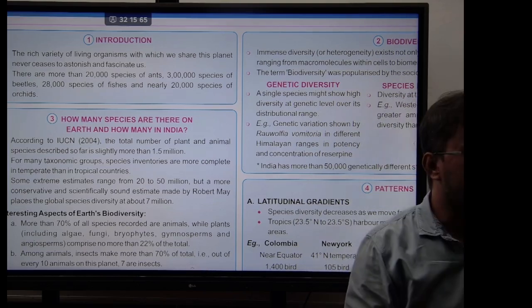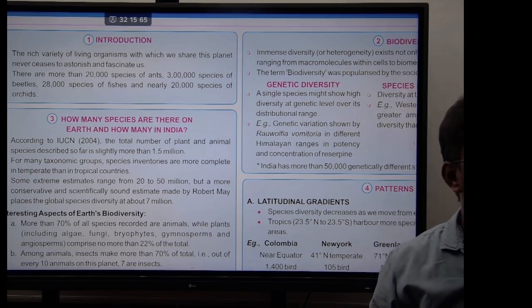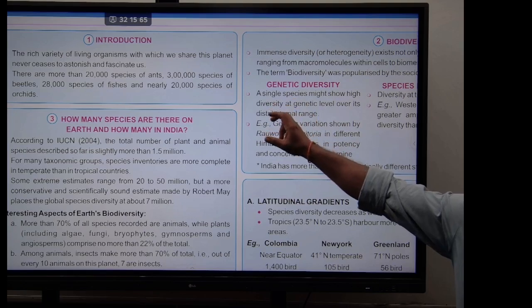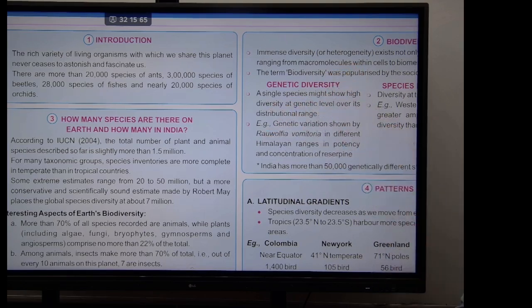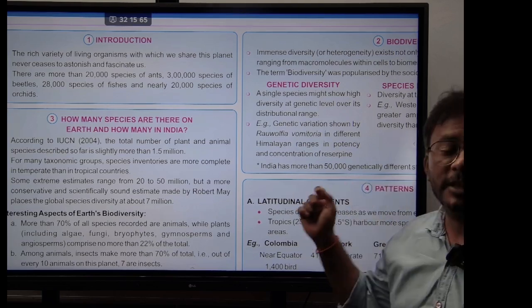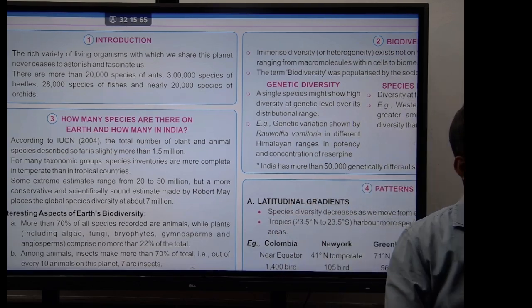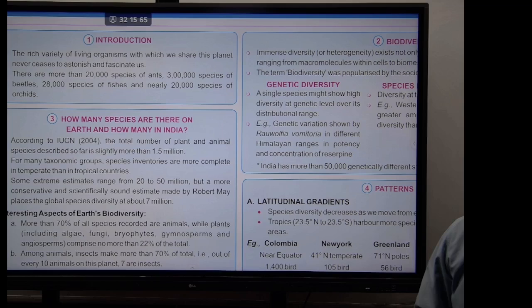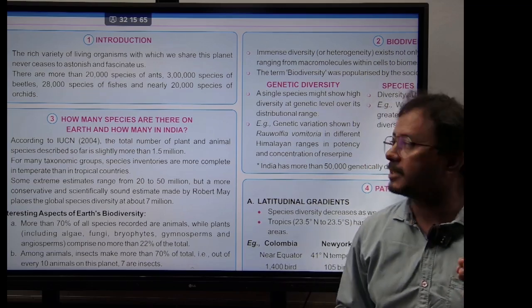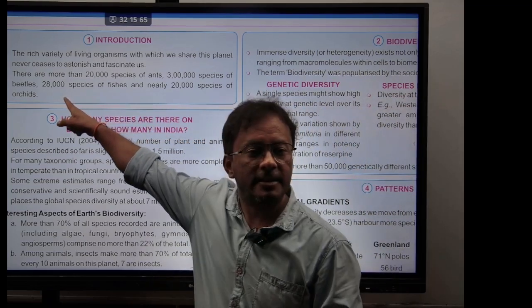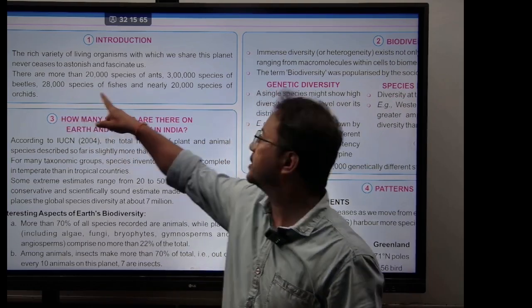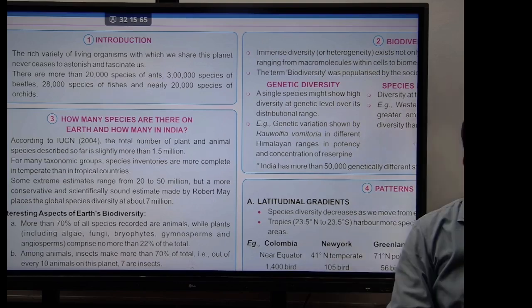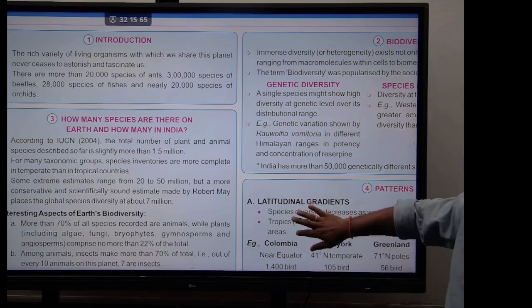constitute the biodiversity, correct? Imagine, small numbers were given in the textbook. There are more than 20,000 species of ants, 300,000 species of beetles, 28,000 species of fishes, and nearly 20,000 species of orchids. So it's just talking about a few species, correct? We know beetles, we know orchids, but in each group how many different varieties are there, guys? 28,000 species of fishes, 20,000 species of orchids. So just small numbers. Now look here.